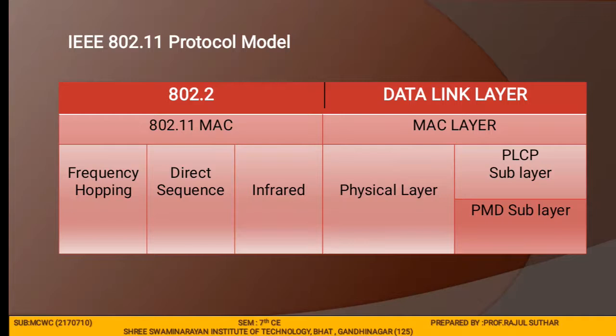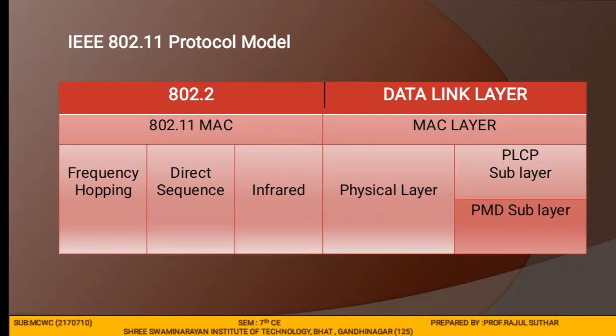Both layers are most important in the IEEE 802.11 stack. The standard currently defines a single MAC, medium access control, which interacts with the physical layer. It uses frequency hopping spread spectrum, direct sequence spread spectrum, as well as infrared.